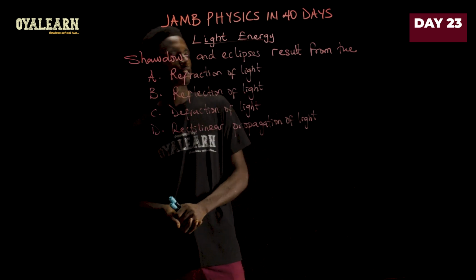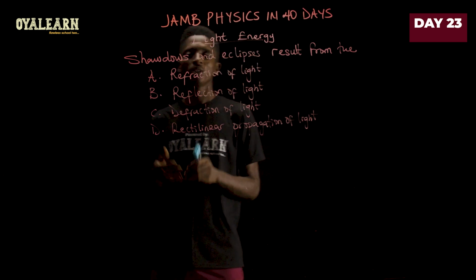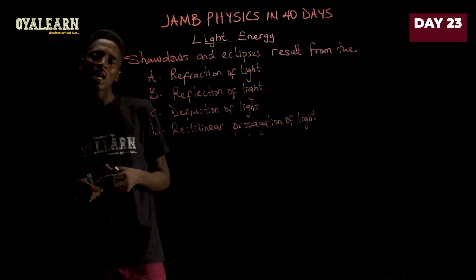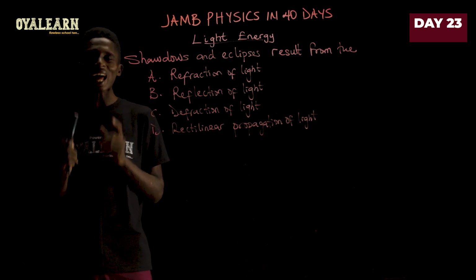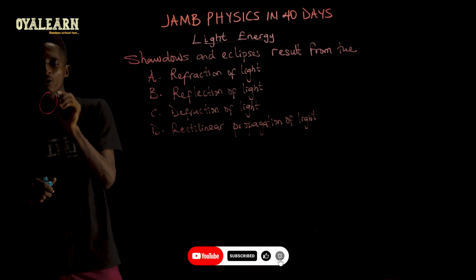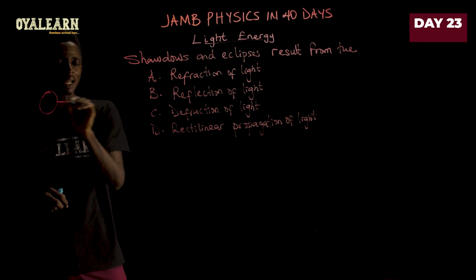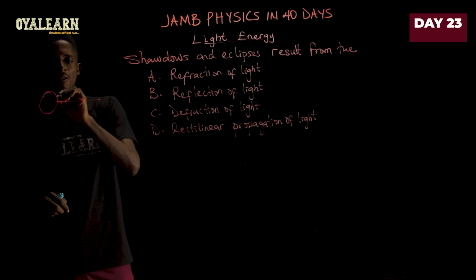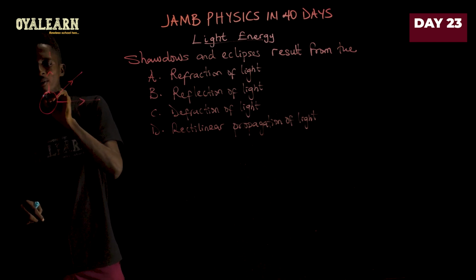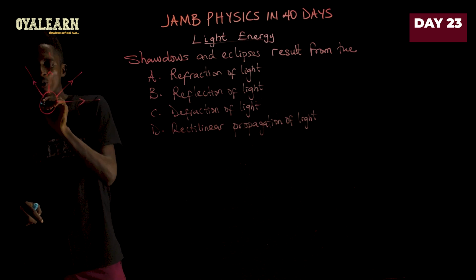Shadows and eclipses: the reason why we have shadows and eclipses is because of the theory which proves that light travels in a straight line. So if this were a light source, for example, light coming out of it will all travel in a straight line, like so.